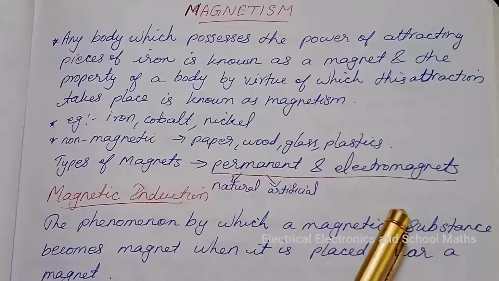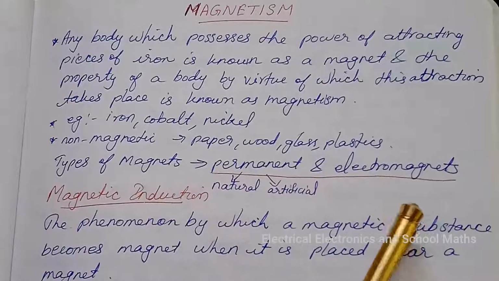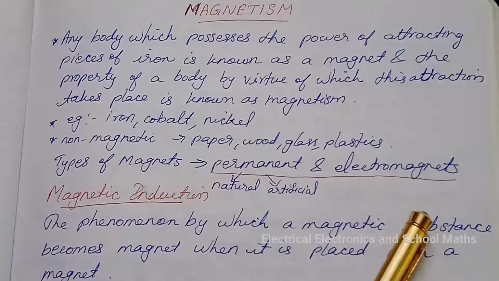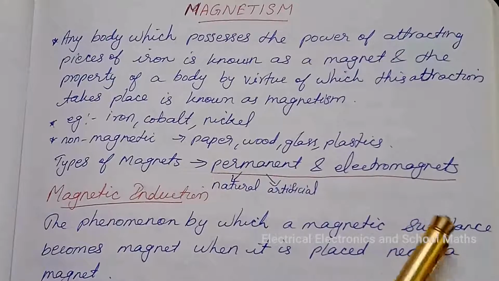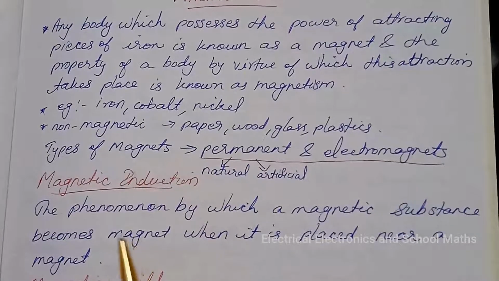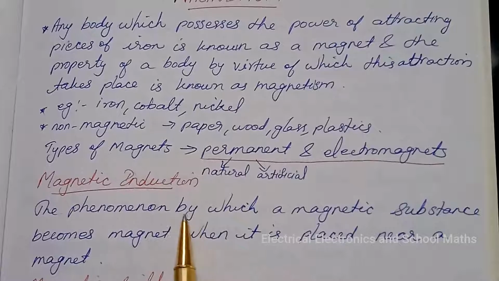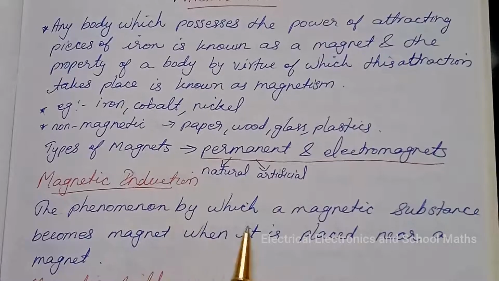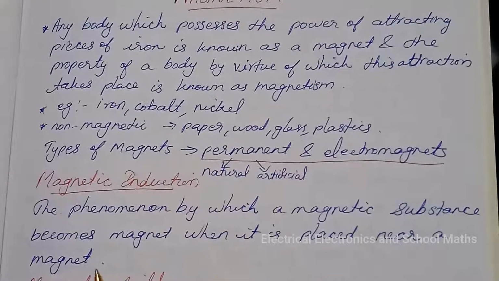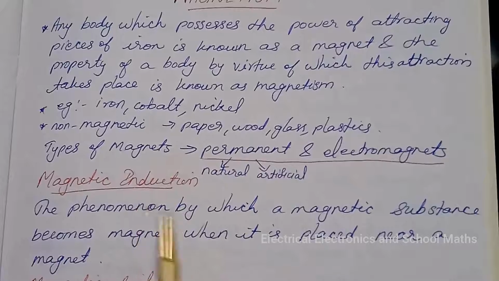If the magnetization is done by passing electric current in a coil surrounding the material, the magnet is termed an electromagnet. Next is magnetic induction. The phenomenon by which a magnetic substance becomes a magnet when it is placed near a magnet is called magnetic induction.